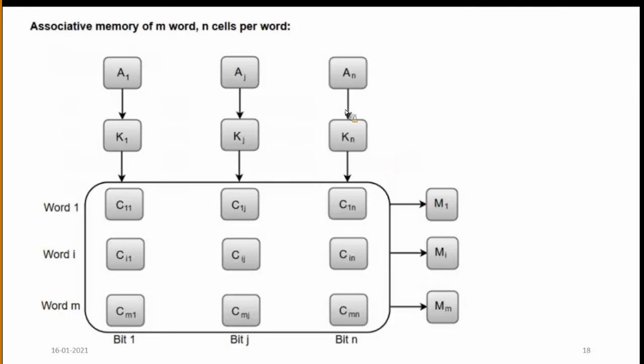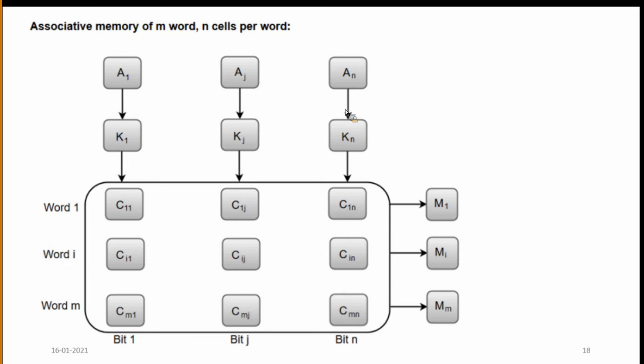And coming to this, how are we comparing the words in associative memory: the argument register bits A1, Aj, An, and the key bits K1, Kj, Kn, and the associative memory matches, match 1, 2, 3.